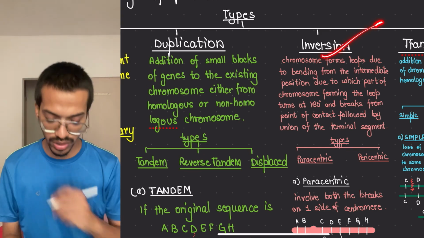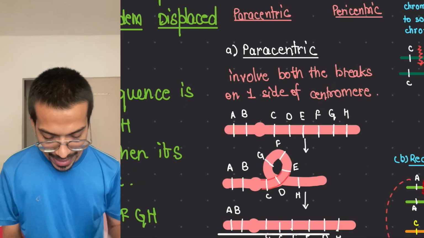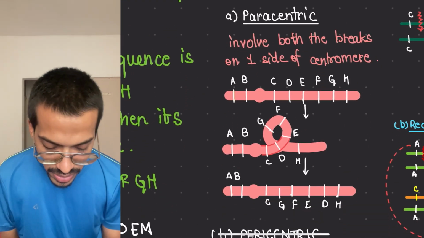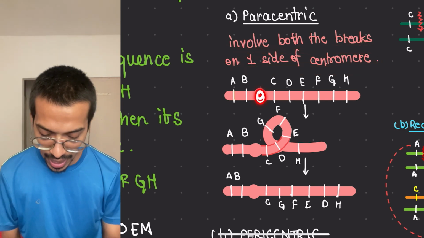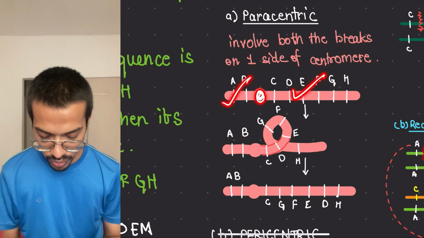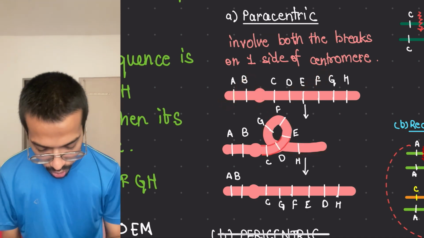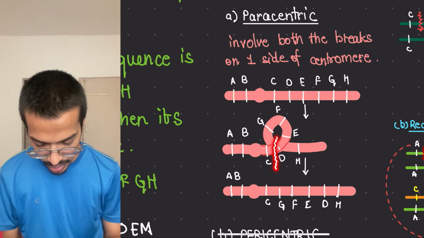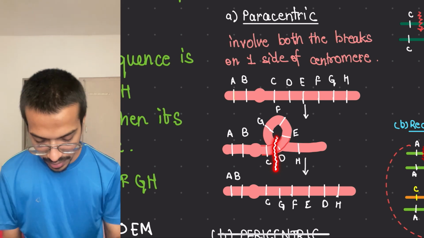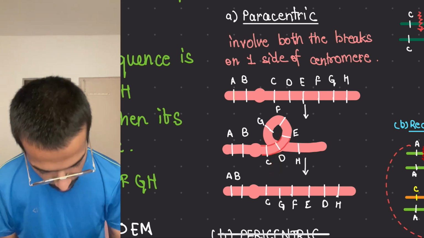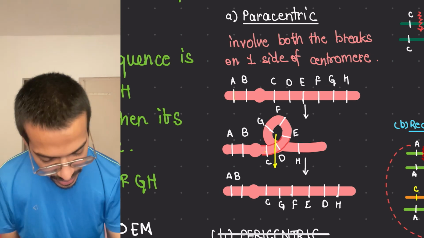Let's see that it is of two types: paracentric and pericentric. In the paracentric, what happened? It involves the break on one side of the centromere. This is the centromere, either this side or this side. After the centromere, there is a 180-degree rollover, and from there this cut is made over here. So if it is cut like this and this part is joined from here, this is cutting from here, and after joining, this thing is in continuation now.